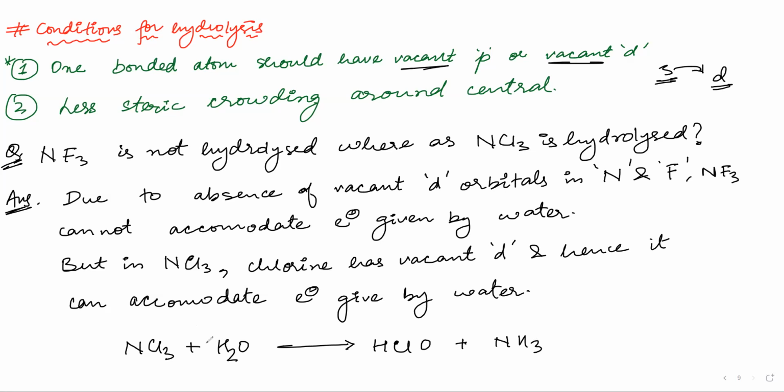So this will be 3H2O, and 2NH3. Balance it later. First write this, and we will balance it then.